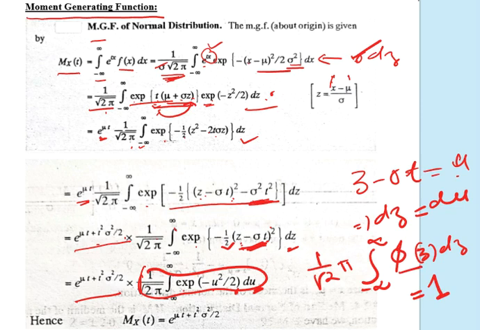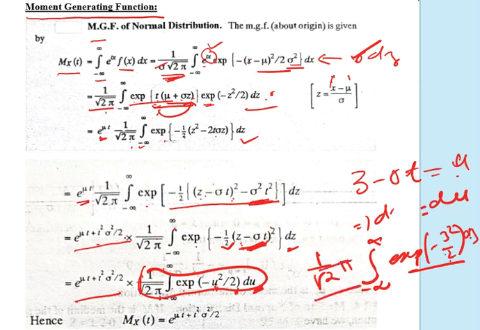If you compare, 1 by root over twice pi integration from minus infinity to plus infinity of exponential minus u square by 2 du, I am just writing u in place of z. Sorry, this is not phi z, it is exponential minus z square by 2 dz. So this is the same, exponential minus u square by 2 du is the same as exponential minus z square by 2 dz, and with 1 by root over twice pi, this is equal to 1. So the value of this integration is equal to 1.